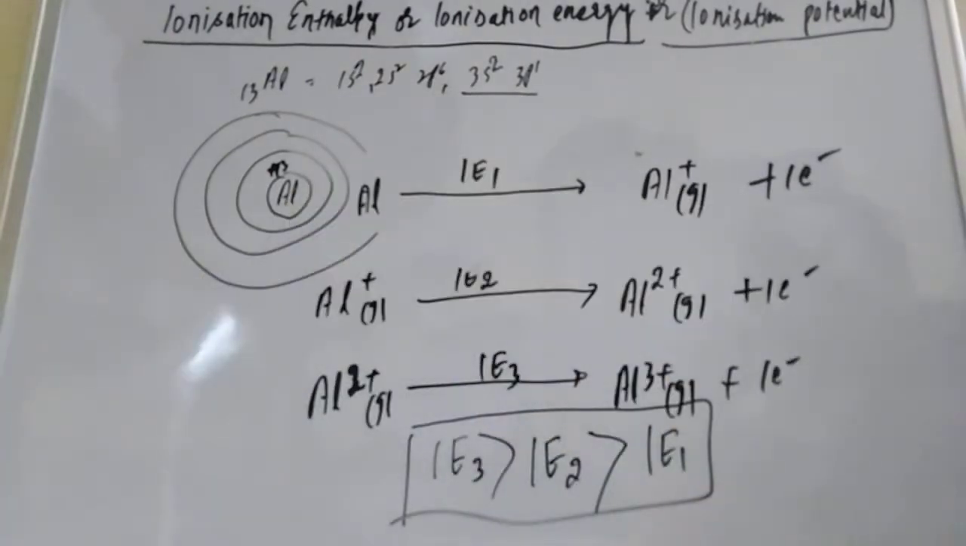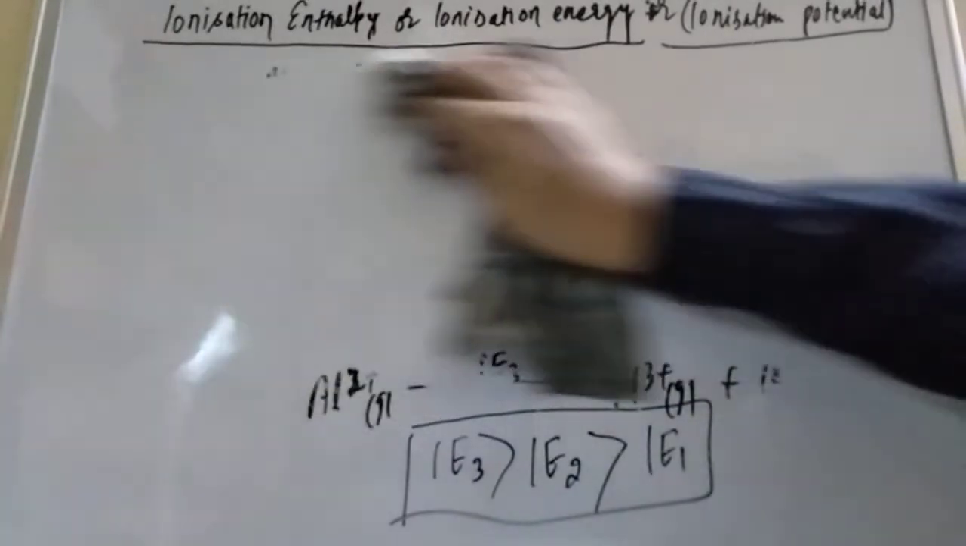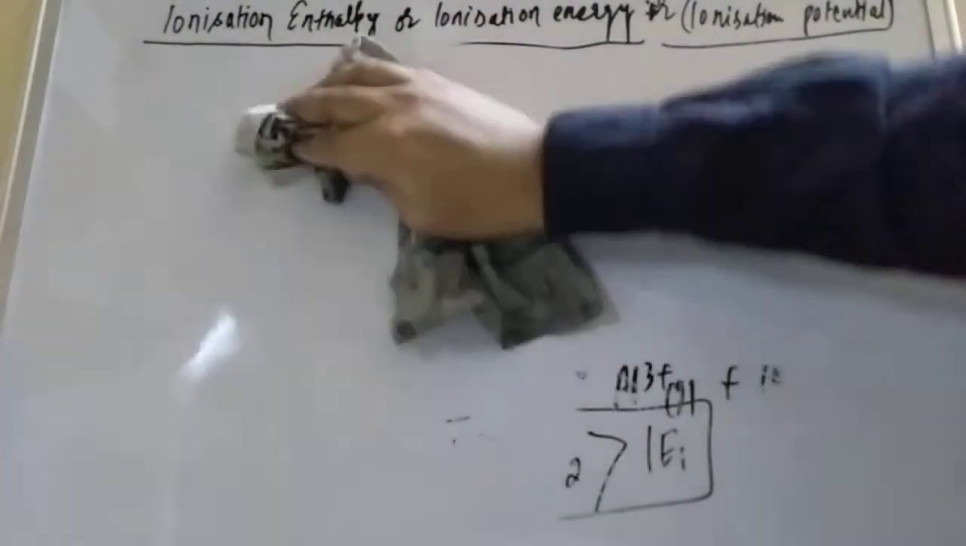Okay, student. Firstly, let us see the variation. What is happening in the variation? Then we will study the details: what are the factors affecting it? First of all, we are going to see the variation of ionization enthalpy when moving down the group. Let us try to understand ionization enthalpy; I will try to explain in the easiest way.